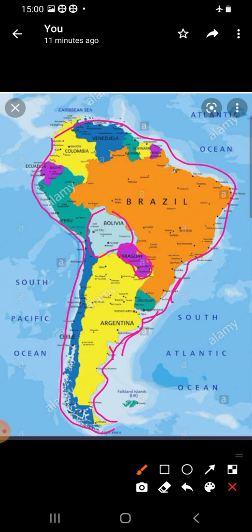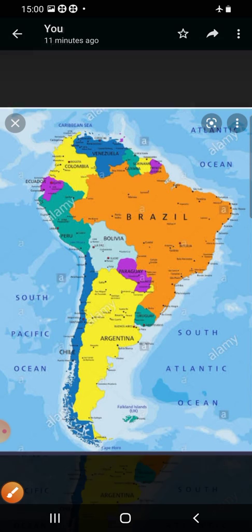Uruguay here. Brazil. Chile. All the countries are getting the coastal area. Only Bolivia and Paraguay are landlocked countries. And Chile is a linear country. You can see children this one.